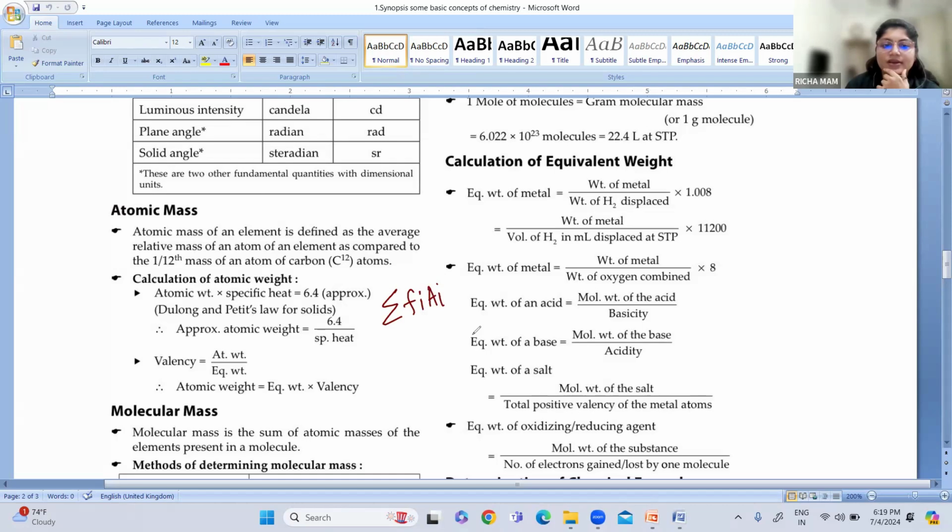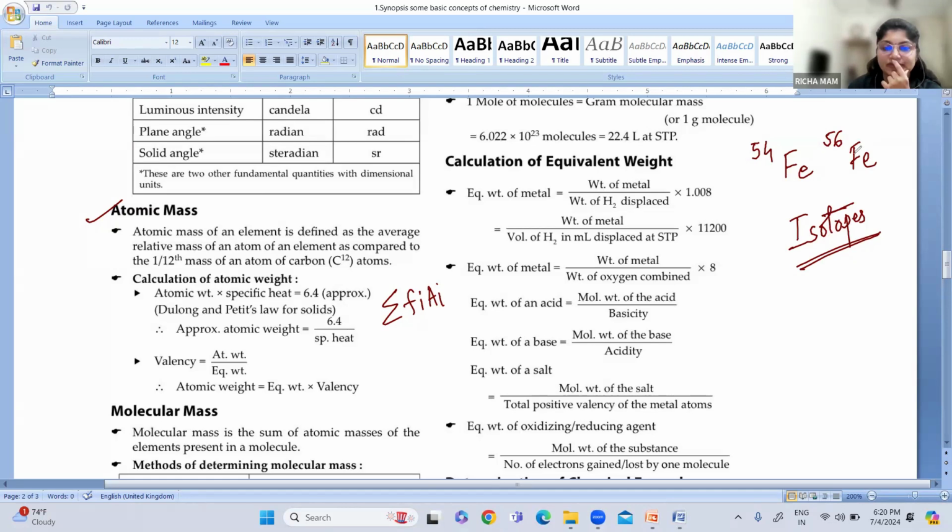So we will see. If I give an example on atomic mass, suppose I have iron, iron 54 and iron 56. These are the isotopes of iron. What do you mean by isotopes, students? Isotopes means the element will have the same atomic number, but the mass number will be different. Such elements are called isotopes. Now here, iron, you can see, has the same atomic number, but the mass number is different.